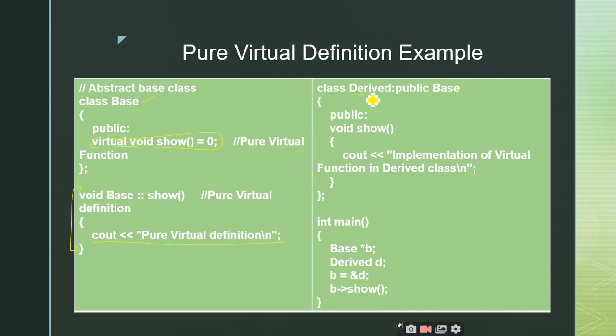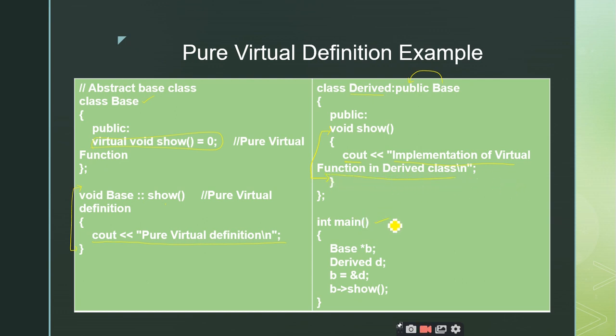I have created a subclass derived, inherited publicly from base, and I am giving the actual definition of show inside the derived class. It has a cout statement, printing implementation of virtual function in derived class.